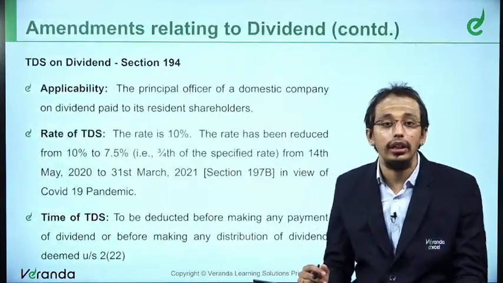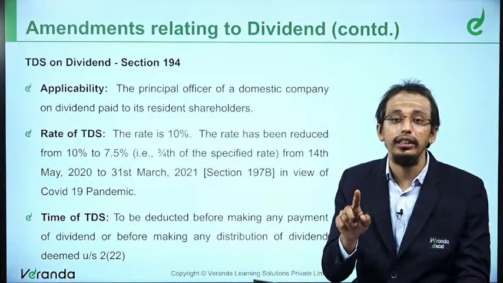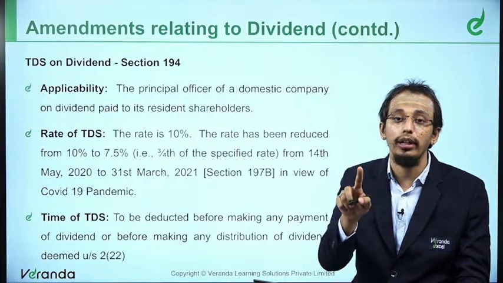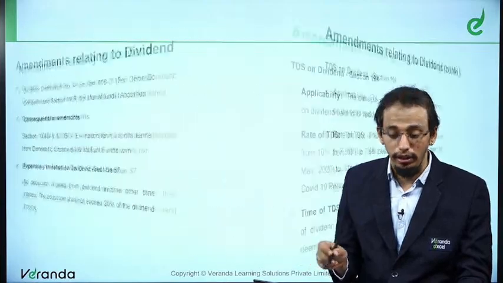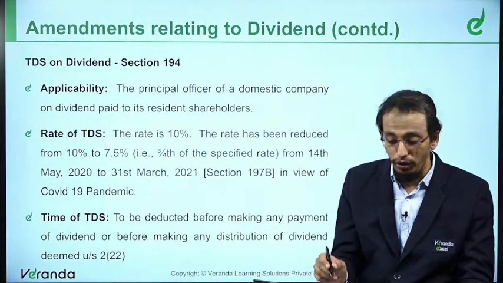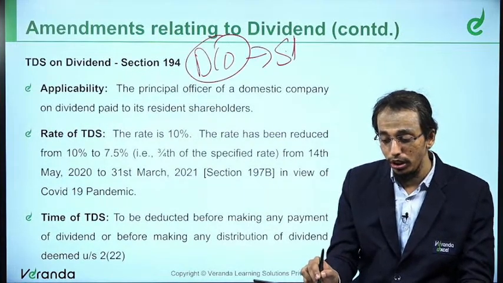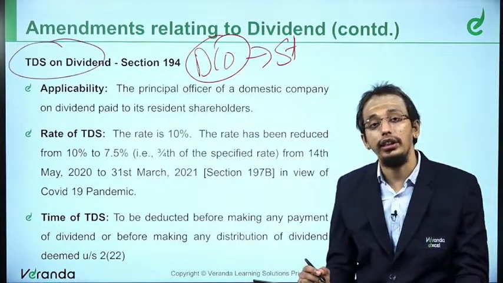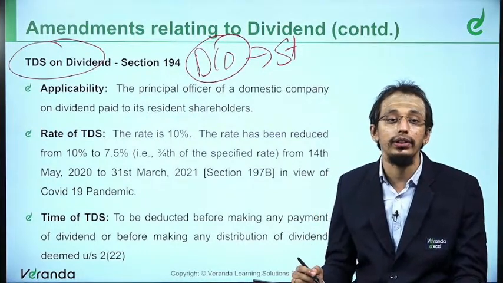Now going to the next. Earlier dividends were all taxable in the hands of the domestic company. Therefore in the hands of the shareholder it was exempt because there was a dividend distribution tax. Today you don't have that concept. Therefore when the domestic company is making a payment to the shareholder, the domestic company shall be liable for TDS. That is the next amendment that has been brought in. All are in relation to dividends only. We should understand that, friends.